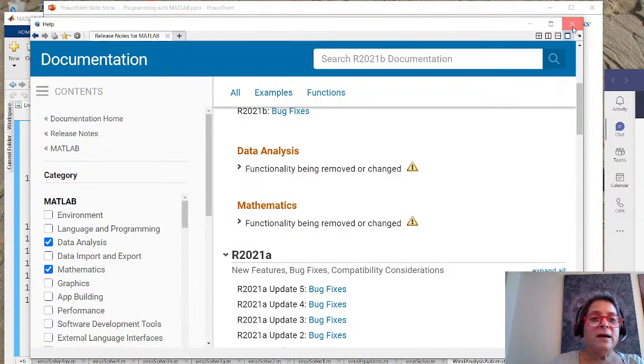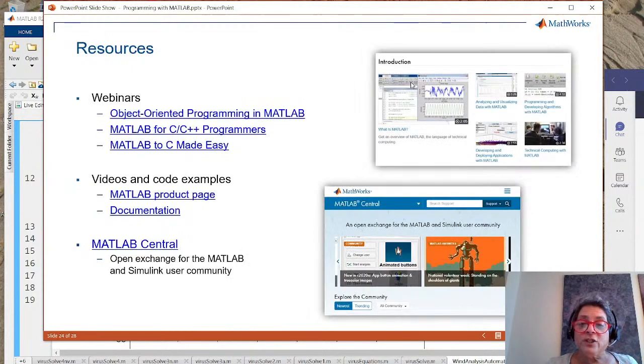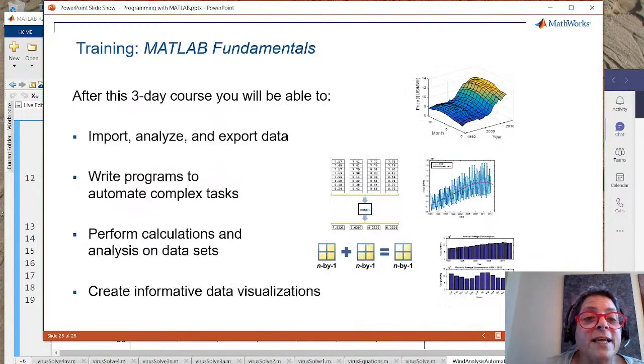And with that, there are a lot more resources online. This video will stay up on YouTube, so you'll be able to listen to it again. You might also want to take the MATLAB training course, MATLAB Fundamentals. And if you've never used MATLAB before and you don't have access to MATLAB yet, you can go to our website, create an account, and use the MATLAB Onramp, which will give you a two-hour free online tutorial to begin to learn how MATLAB works. That would be a great way to get started.